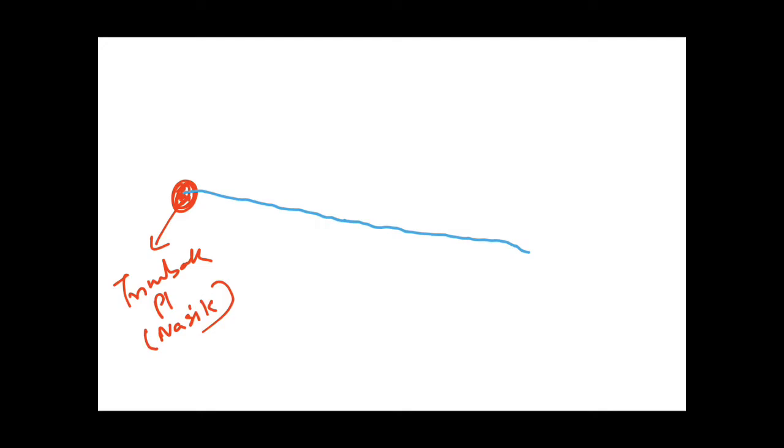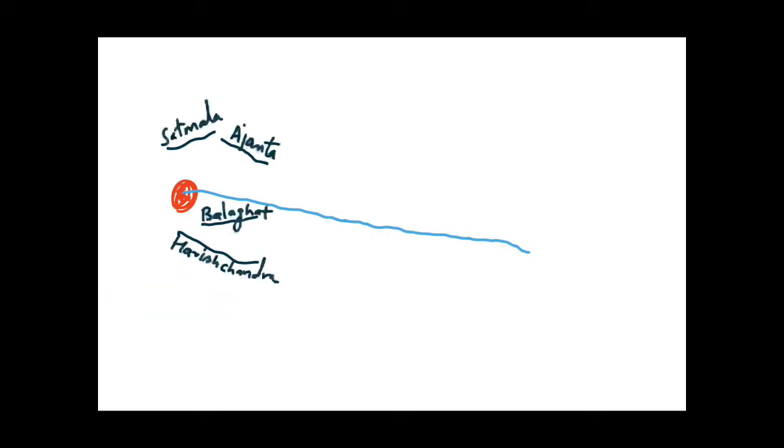Now you can see the four ranges I have shown you. This is the Satmala range, this is the Ajanta range, this is the Balaghat range and this is the Harishchandra range, which I have already shown you in the previous map. So these are the four important ranges. Now you must know that from the Ajanta hills originates a river, that is the Purna river. This is the Purna river and this is the left bank tributary of the Godavari river. So here we can name this, this is Godavari.